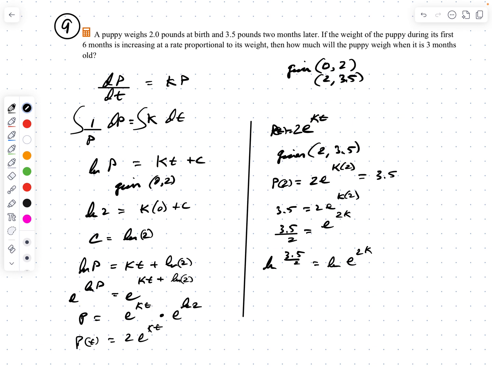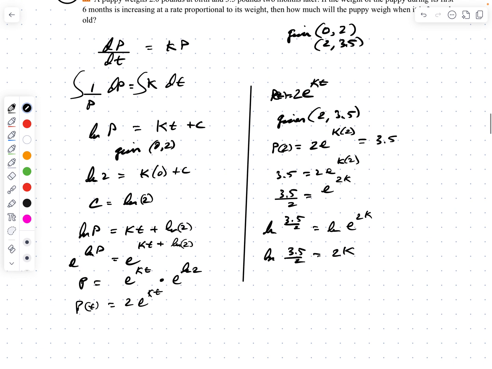So log of 3.5 over 2 equals 2k, right? So I want to divide both sides by 2. The best way to do that is log of 3.5 over 2, that whole thing, divided by 2 equals k.